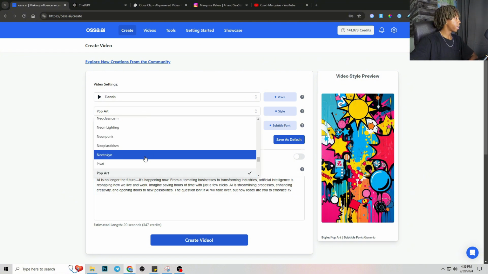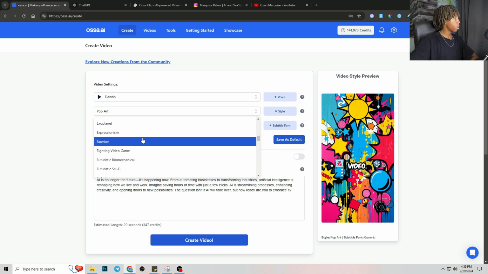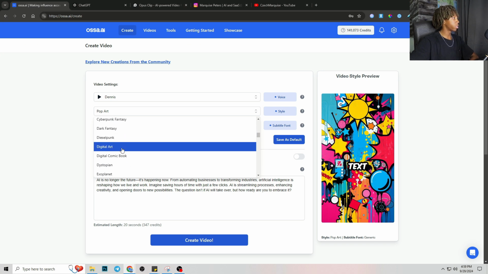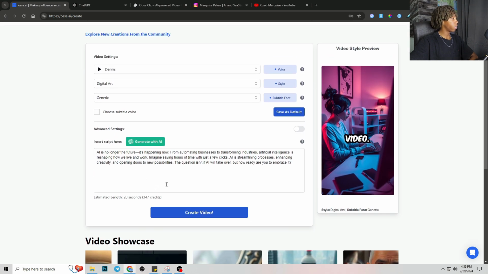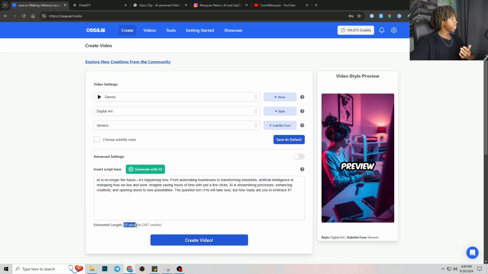So I'm going to change it from pop art actually. It's talking about AI. I'll probably put something like digital art. So something like this. That looks a little cooler. Then I'm going to press create video. Oh, as you can see down here too, it's 20 seconds long. It tells you the length and it tells you how many credits you're using.